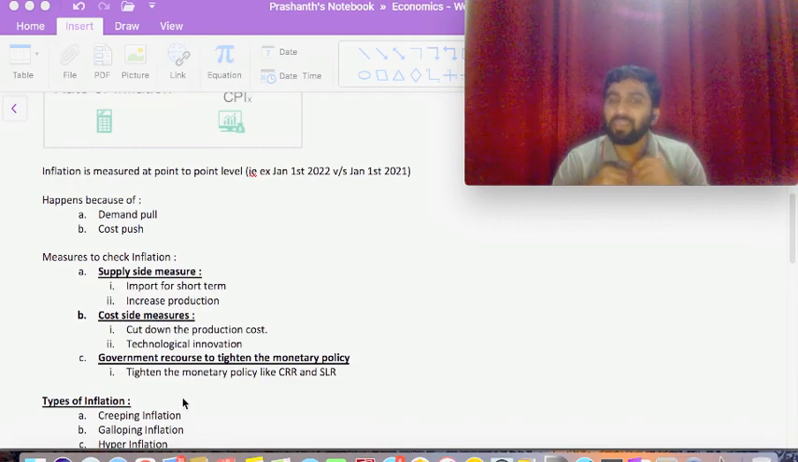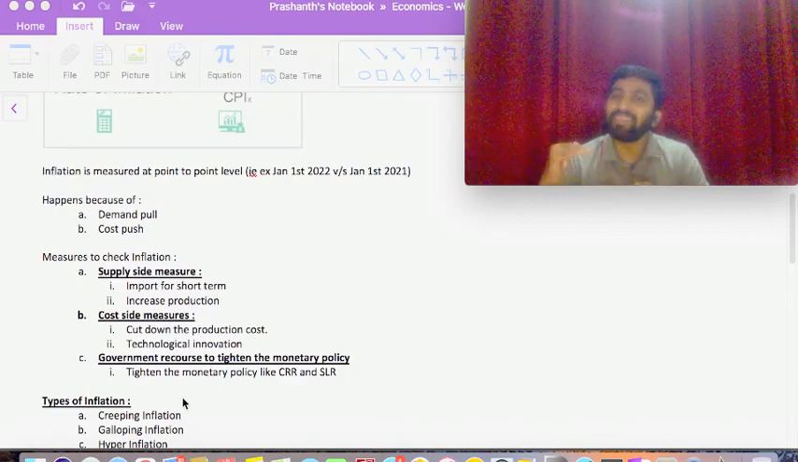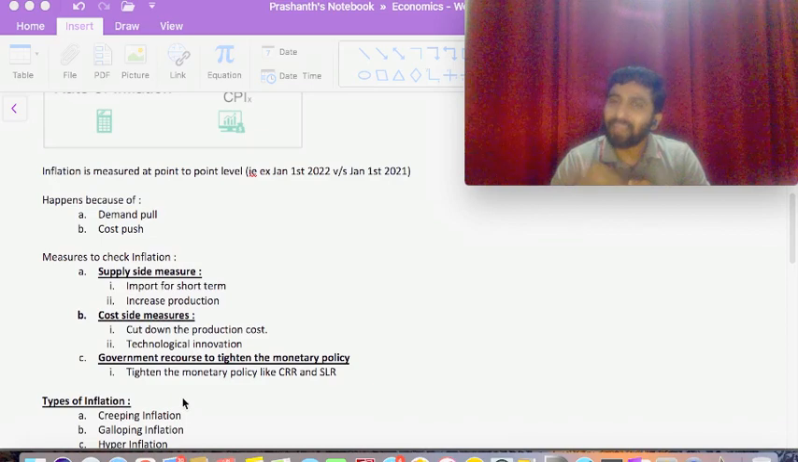The first type of inflation is creeping inflation. As I showed in that gold example, there is a slow increase, because right now the salary and the cost of living have increased. That has increased basically because the amount of money in people's hands has increased. So that is creeping inflation, the slow inflation.